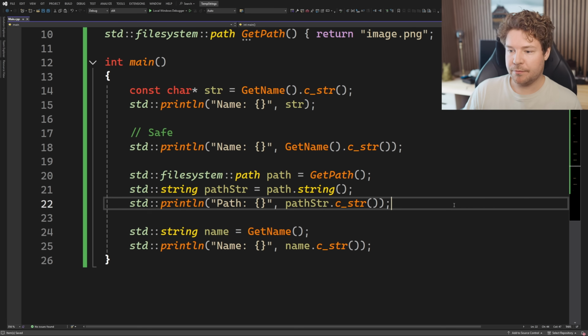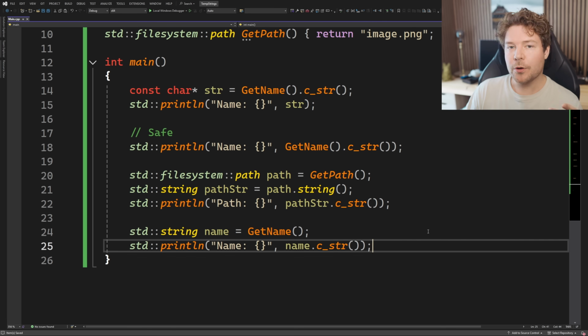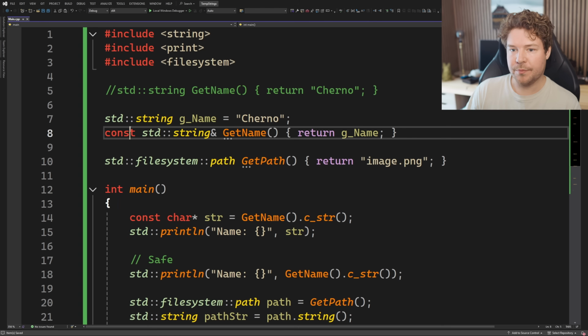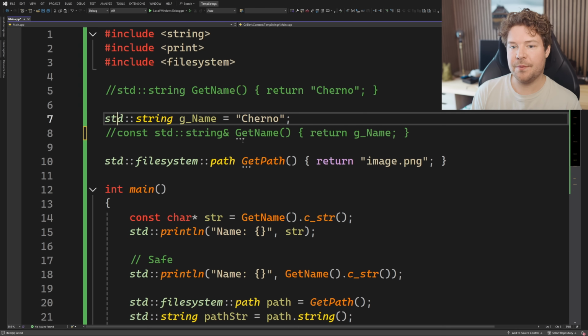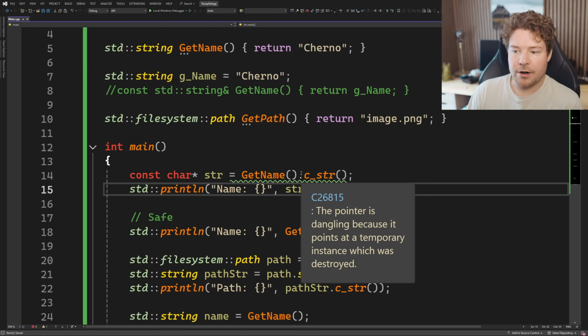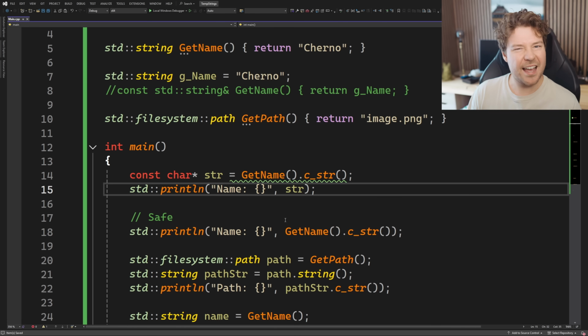Now, one more thing that I want to say is the annoying thing about this bug is that sometimes, even if you do things not properly, so if we go back to this example here, but I change the getName function to use this version instead, this clearly shouldn't work, right? I mean, even Visual Studio says that it shouldn't work. However, it can work.